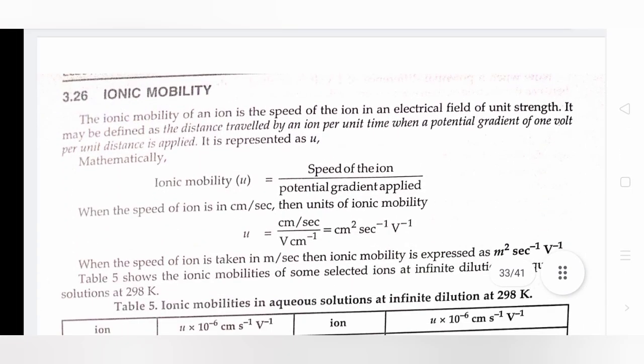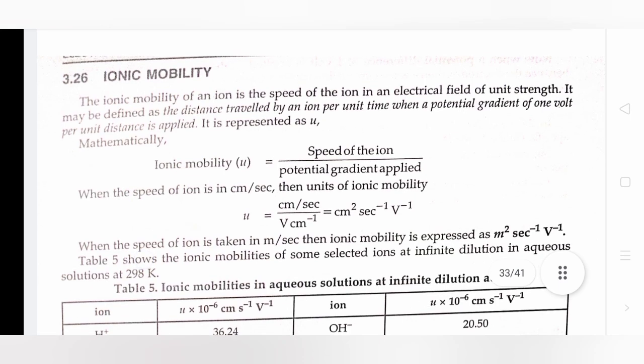Ionic mobility. The ionic mobility of an ion is the speed of the ion in an electrical field of unit strength. It may be defined as the distance traveled by an ion per unit time when a potential gradient of 1 volt per unit distance is applied. It is represented as U. Mathematically, ionic mobility is the speed of the ion divided by the potential gradient applied.